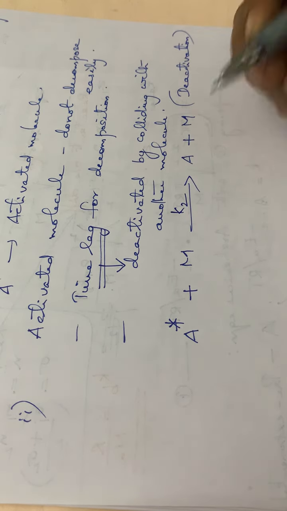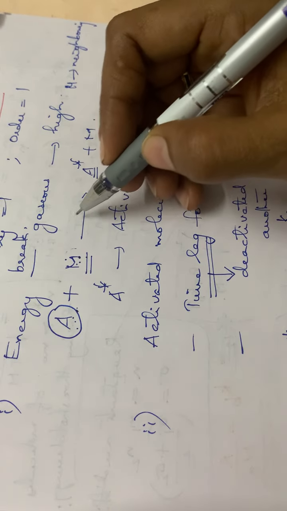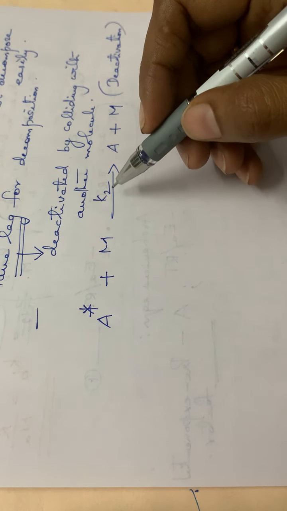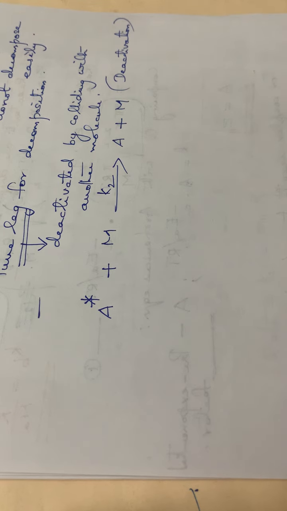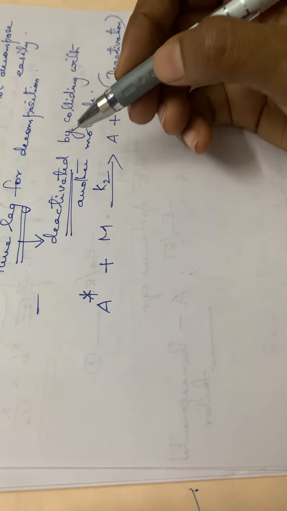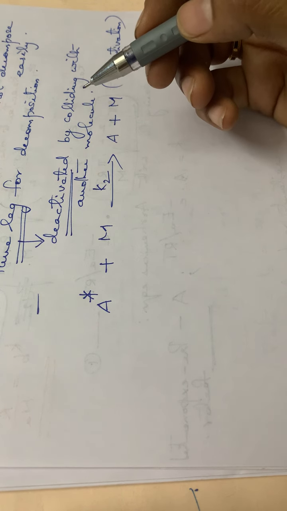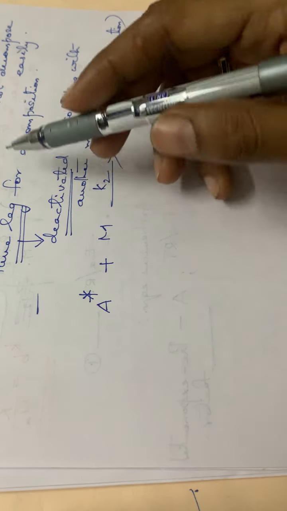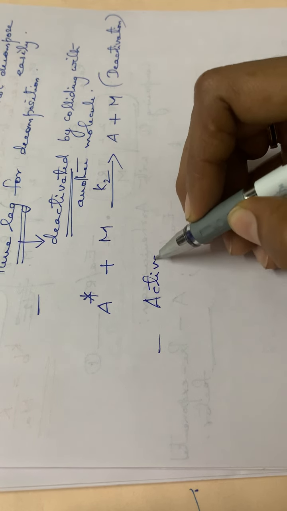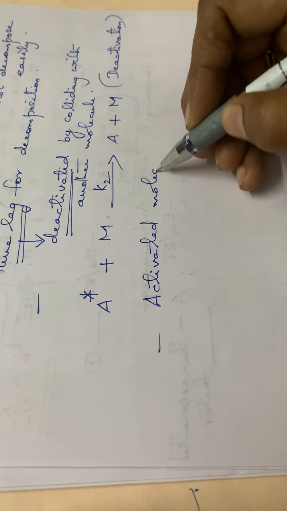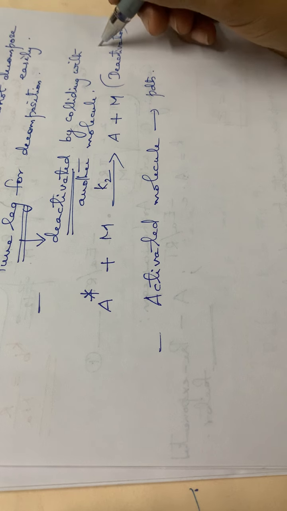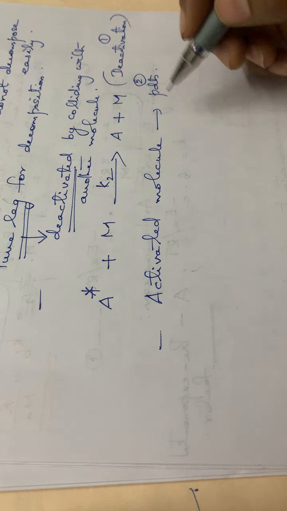Here we can put the rate constant as K2, and in the first equation we can put it as K1. So in the second step, the activated molecule, while colliding with the neighboring molecule, gets deactivated. This is the deactivation stage. Or there is another chance, isn't it? One chance is deactivation, and what is the other chance? The activated molecule can be decomposed into products. So first chance is deactivation, and the second chance is that it can be converted to products.